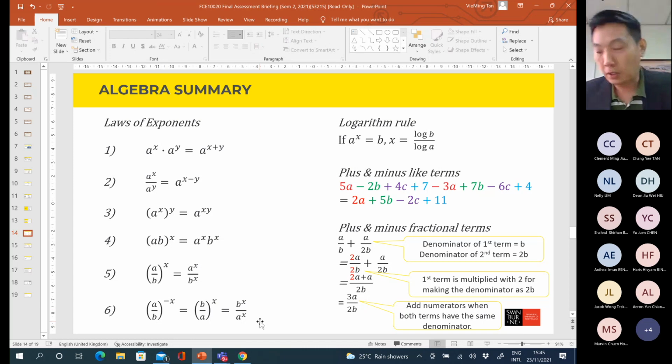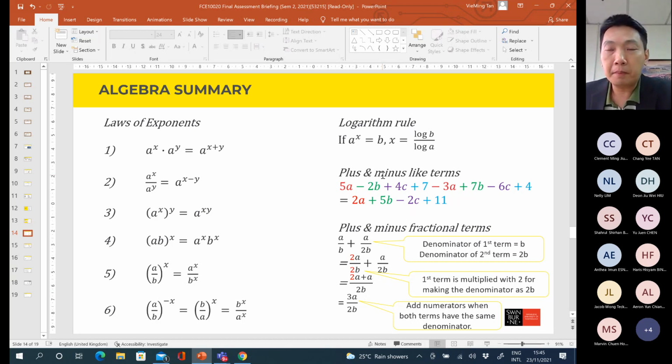I stop for a while. Any question on the exponential rule, before we go for the logarithm rule? So far okay? All right.